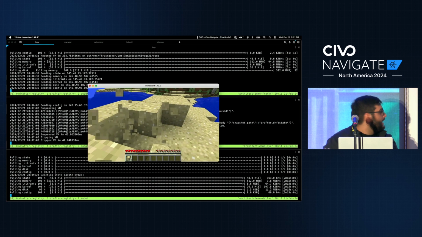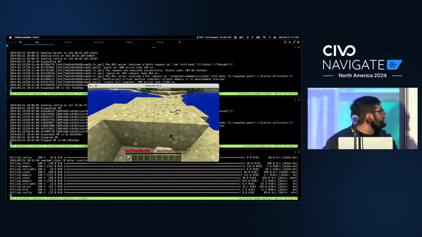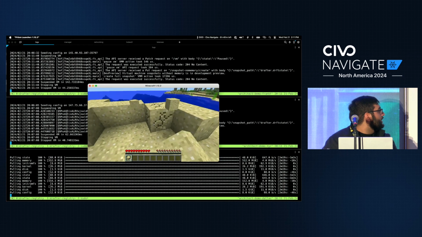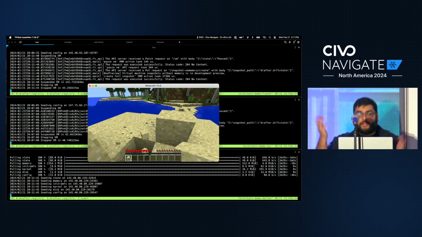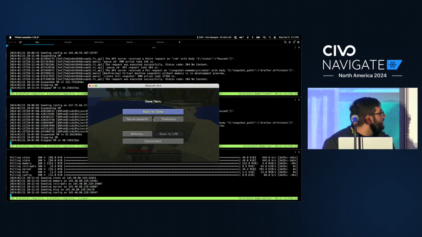So you can see, we're breaking blocks, things are happening, and everything just works just fine, right? And so even a protocol like Minecraft that we can't really control, that we can't really modify, live migration still works just fine, right?